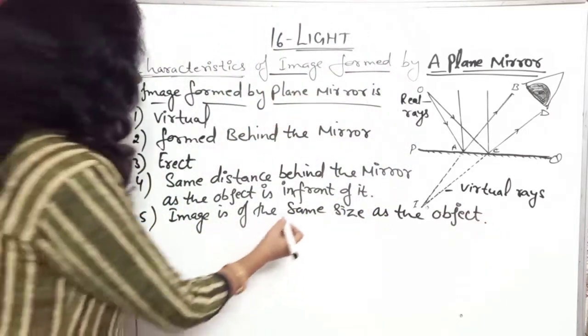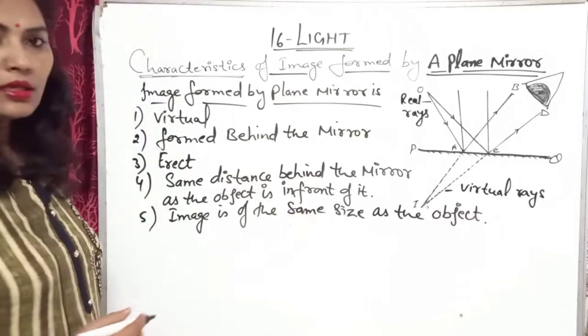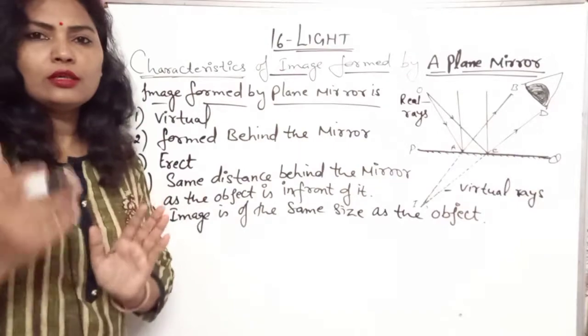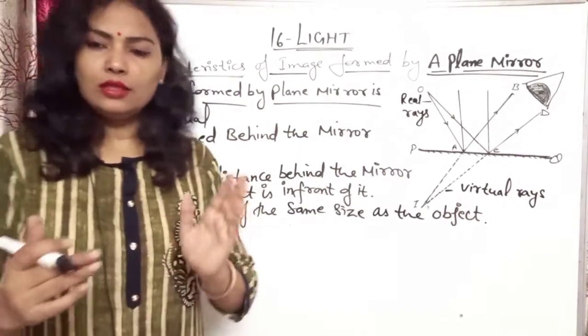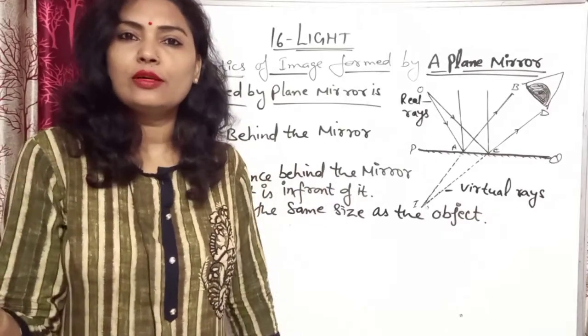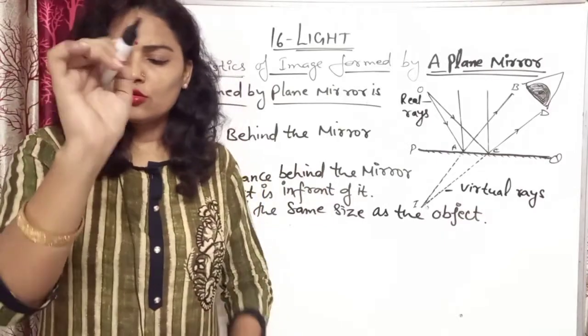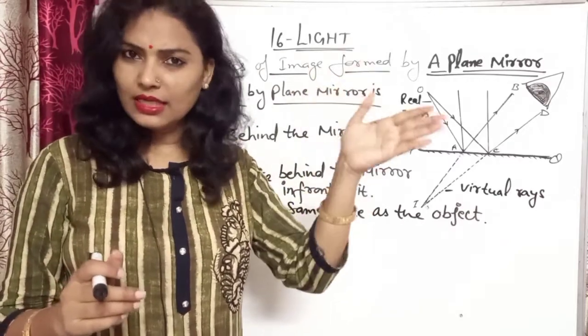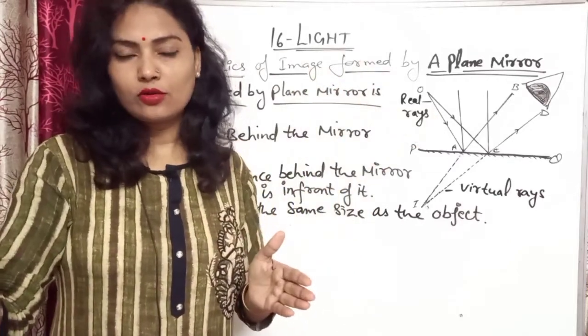गॉट इट? सो नेक्स्ट इज लास्ट पॉइंट, दैट image that is formed in the plane mirror means left seems to be right in the mirror and right seems to be left in the mirror. This is my right, so this will seem to be left in the mirror and left seems to be right in the mirror. Got it?